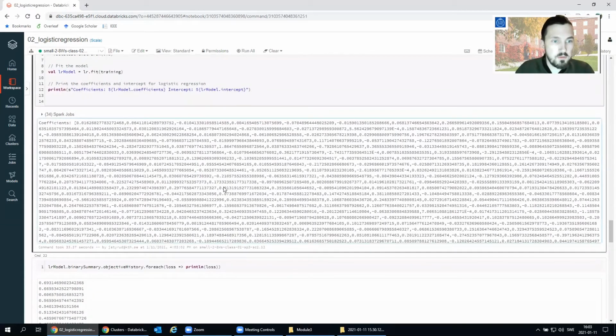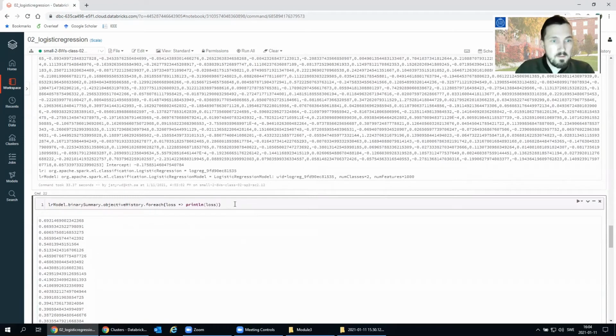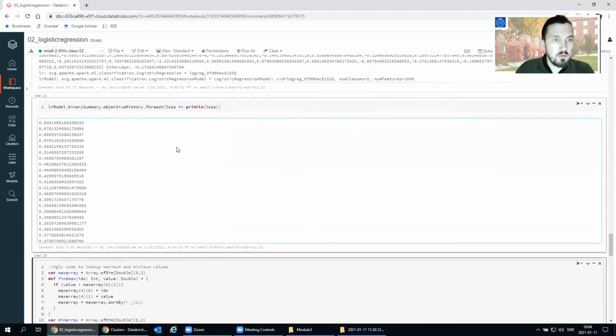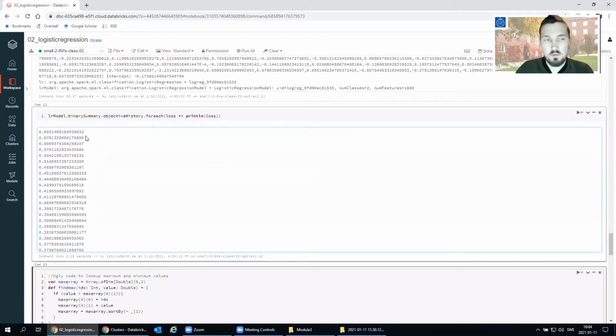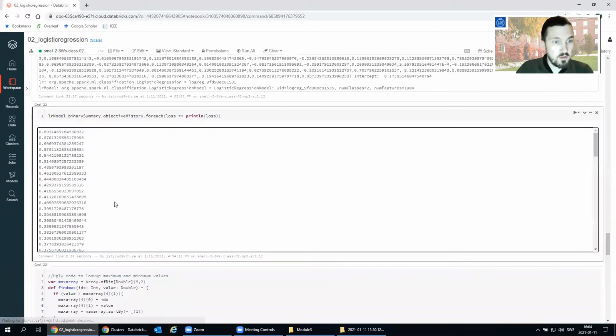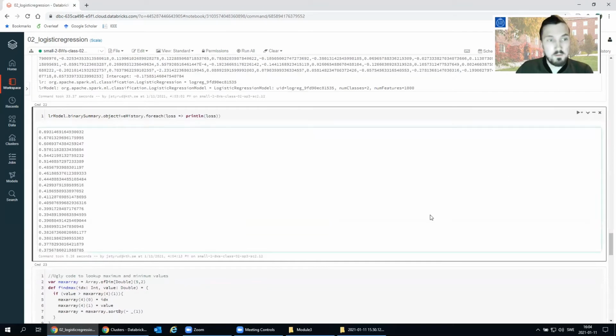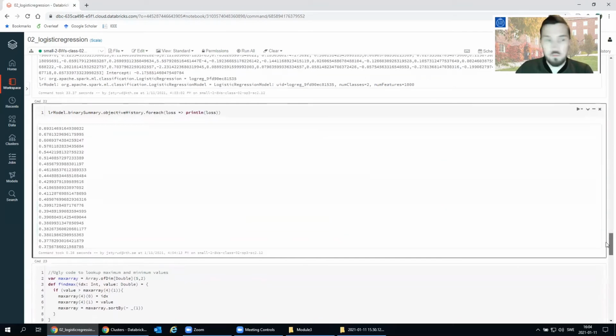Now the training is done, we can look at the coefficients. And we can look at just how the loss progressed. You saw earlier that I ran it for 100 iterations, not really necessary. It's converged basically after 10 or 20 or so. Doesn't go all the way down to 0 because of our regularization. If we made it so that it did, it would not really do well on test data.